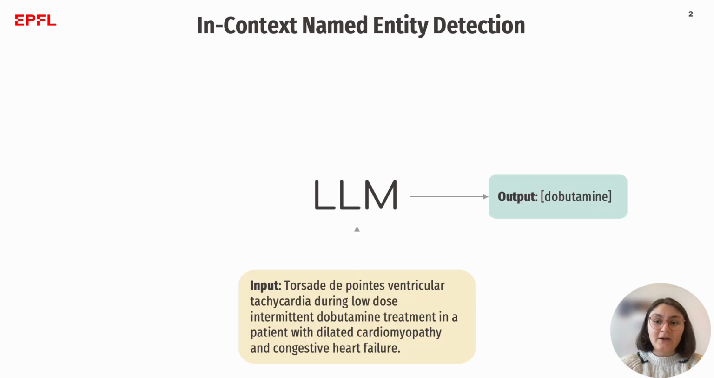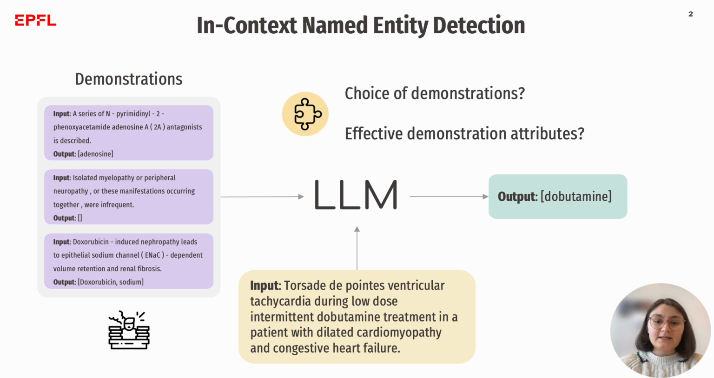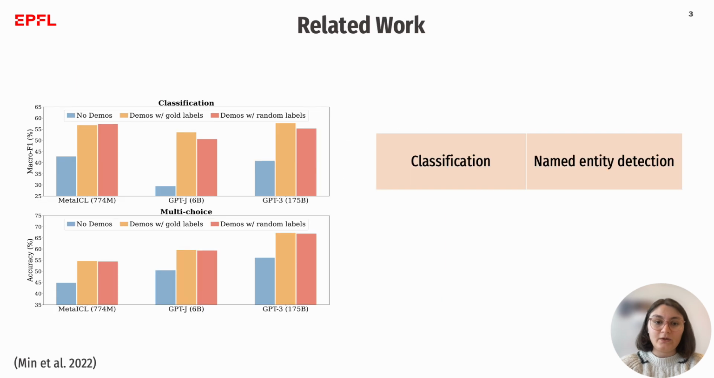In-Context Learning, or ICL, enables large language models to perform tasks using a few demonstrations only, which facilitates task adaptation when labeled examples are hard to obtain, as in biomedical and clinical domains, among many others. However, ICL is sensitive to the choice of demonstrations, and it remains unclear which demonstration attributes enable in-context generalization.